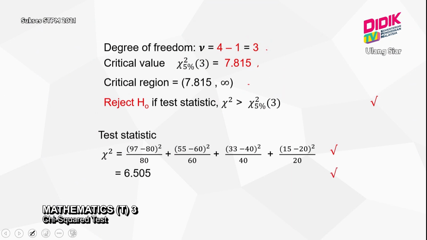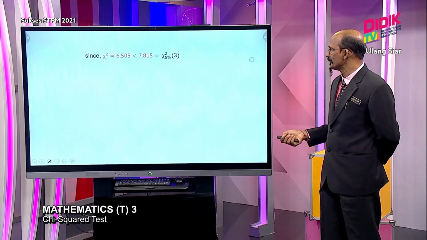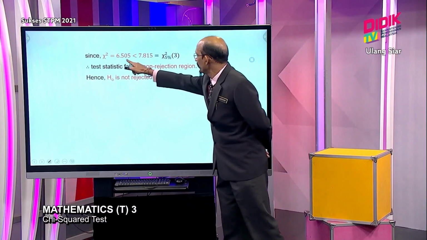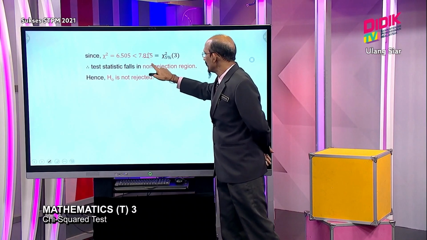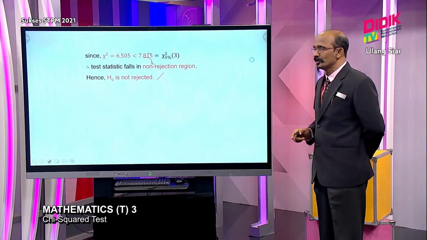So now we make the decision. Our decision, as I mentioned earlier, uses the 3-layer statement. This is my test value, this is my critical value, I do the comparison, and this is my result. My decision: H0 is not rejected.